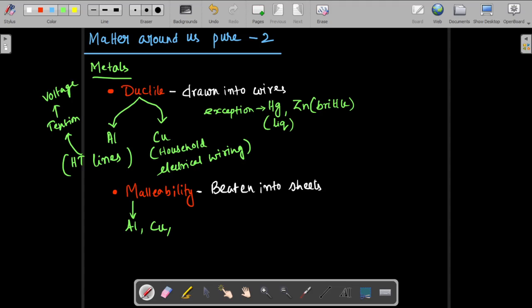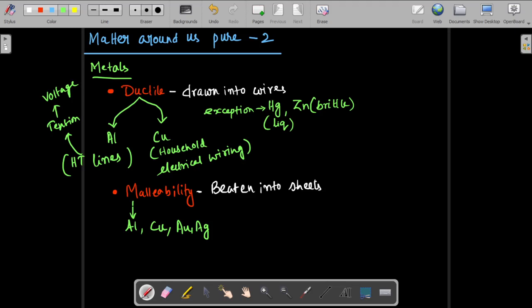But definitely gold and silver can be beaten into sheets. Many people in their house have dishes made out of silver. If silver could not have been beaten into sheets, you could not use that silver, right? So it's the malleability property which helps you to make plates and all out of silver. And rich people may have gold plates also. So that can also be done if the metal is malleable. So definitely gold and silver are malleable, and that is why they are used.